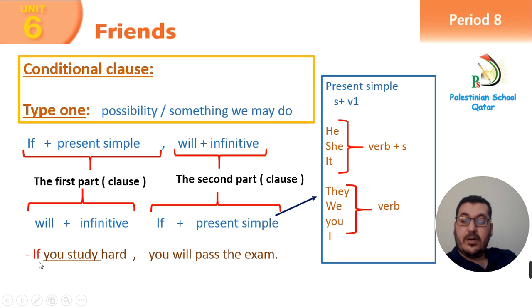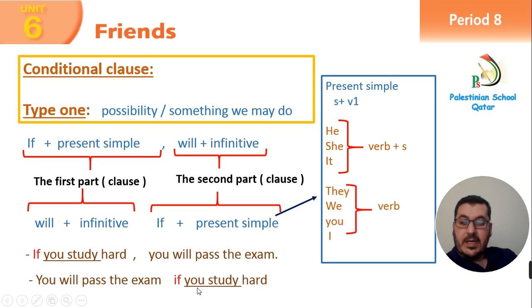And don't forget, after if we have present simple. If you study, you will pass the exam if you study hard. Here, if becomes in the second part, and there is no need for a comma to separate the two sentences, because if comes to join the two sentences together.